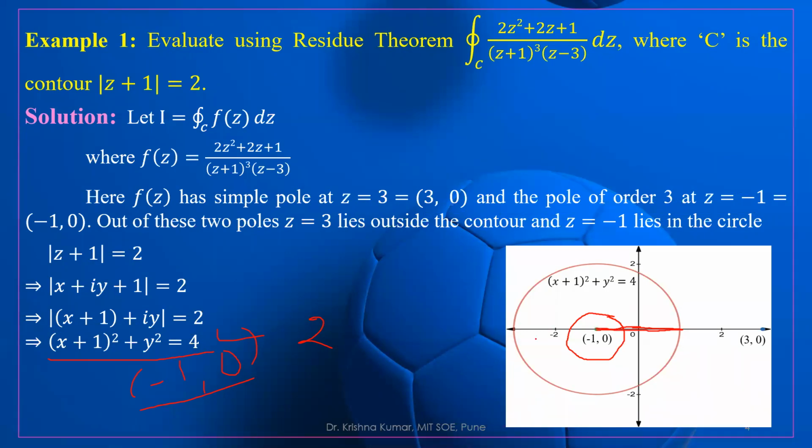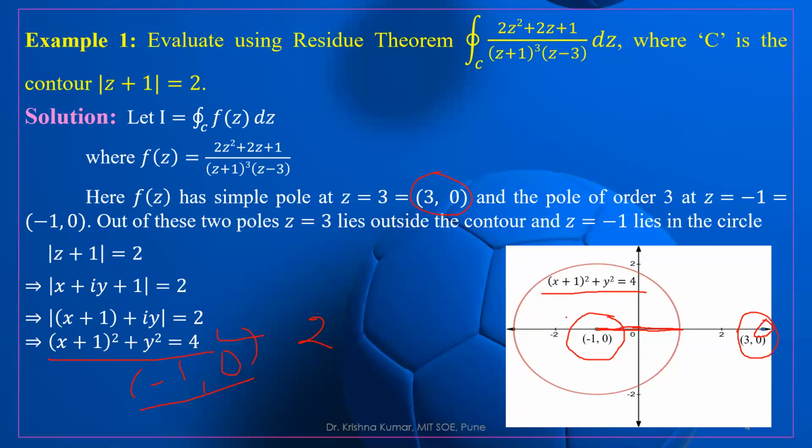Now if we write down the points, what is the first point? It is 3, 0. Just look here, this point 3, 0 lies outside the contour, meaning outside the circle (x plus 1) whole square plus y square equal to 4.